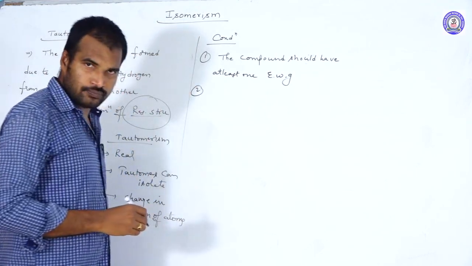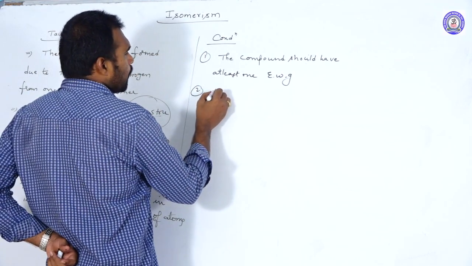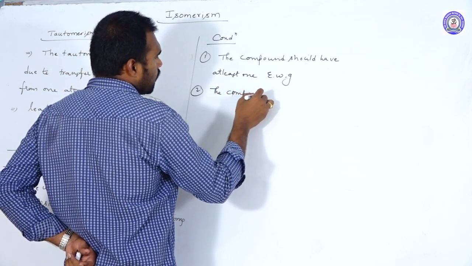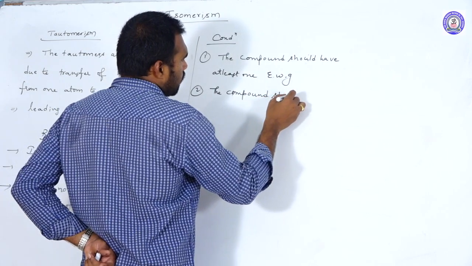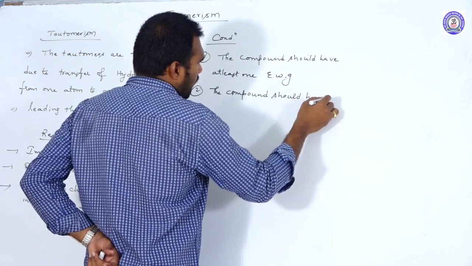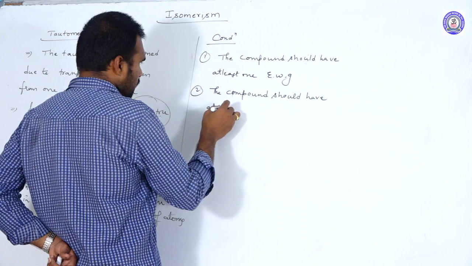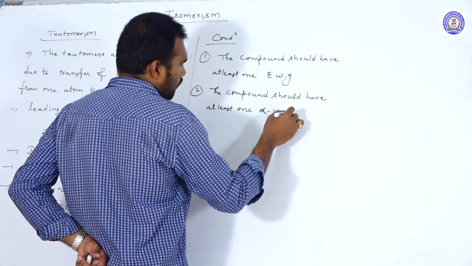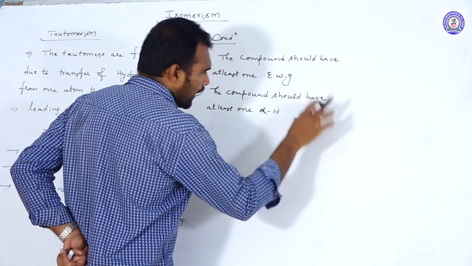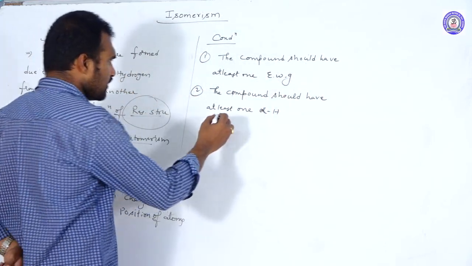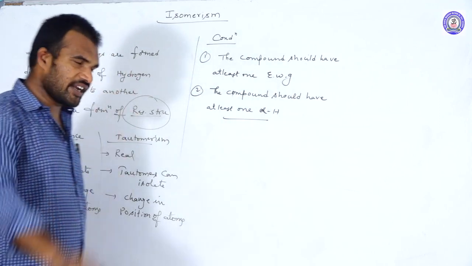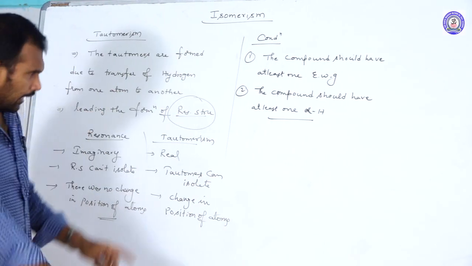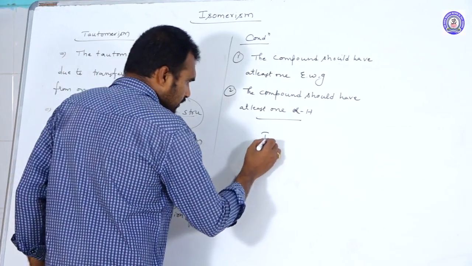The second one is this compound. The compound should have at least one alpha hydrogen. One alpha hydrogen. So when they fulfill these two conditions, then definitely the compounds can show what? Tautomerism. Okay, and this tautomerism